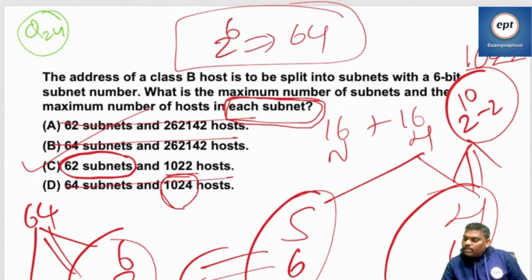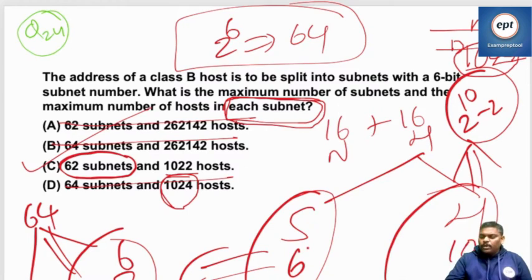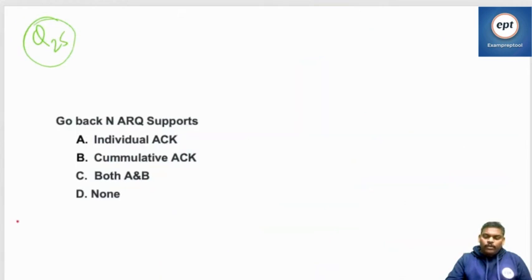Because with 1024 hosts there, all zeros in the host part is the net ID and all ones in the host part is the DBA. It will always decrease. But subnet sometimes will decrease, sometimes will not. What purpose he has in decreasing it, I don't know. But host always decreases because all zeros is net ID and all ones is DBA. Right, that's okay. Go to question number 25.